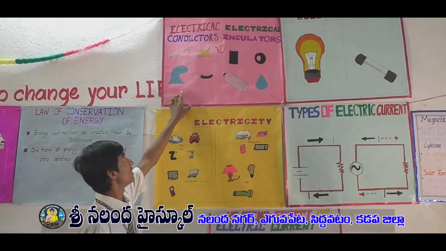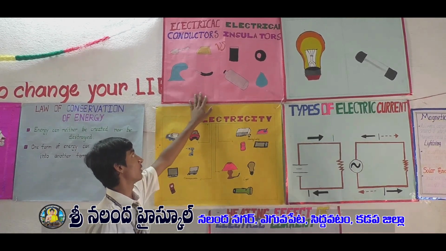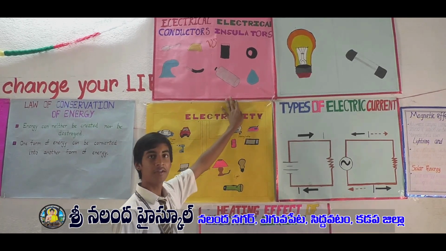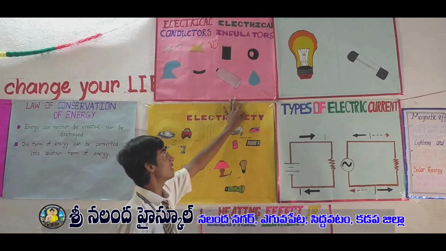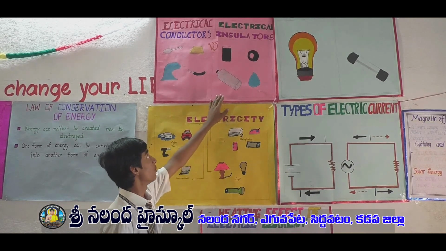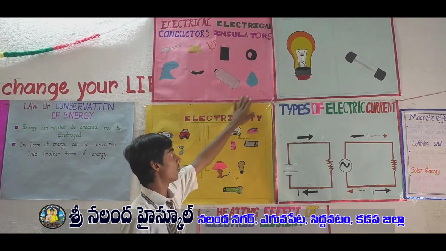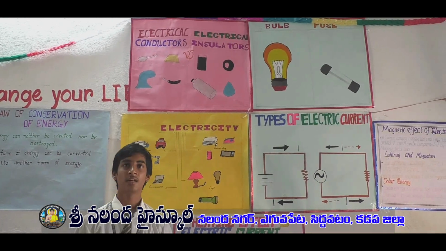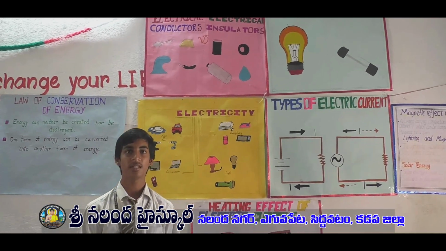Example: steel, gold, seawater, copper, etc. Insulator materials do not allow electricity to pass through them. Example: glass, tire, plastic, oil, etc. Next, types of electricity. There are two types of electricity.